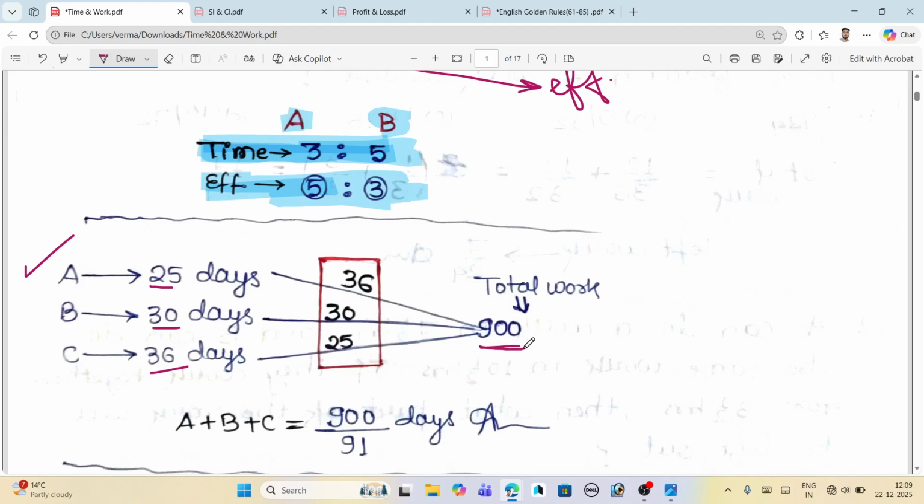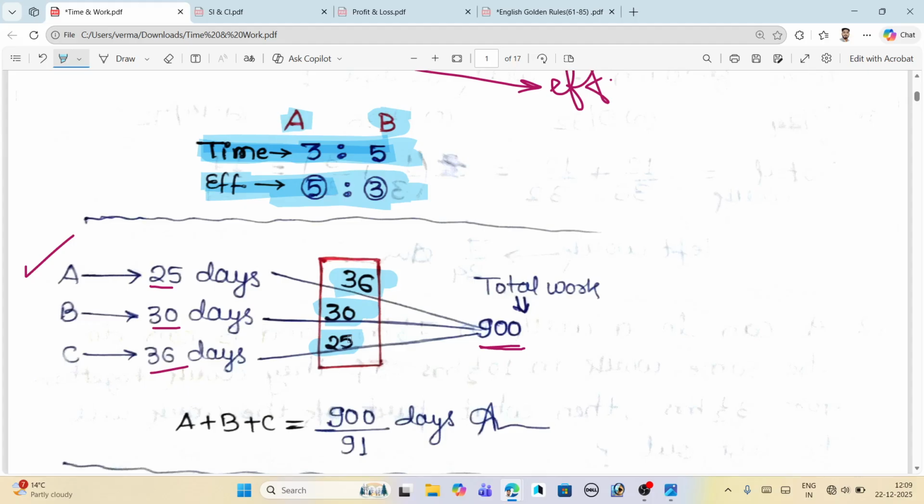This is our 900, and when you divide 900 by 25, you will get 36. And 36 here is the efficiency of A. When you divide 900 by 30, you will get 30. This is the efficiency of B. And the last: when you divide 900 by 36, you will get 25. And 25 here is the efficiency of C.